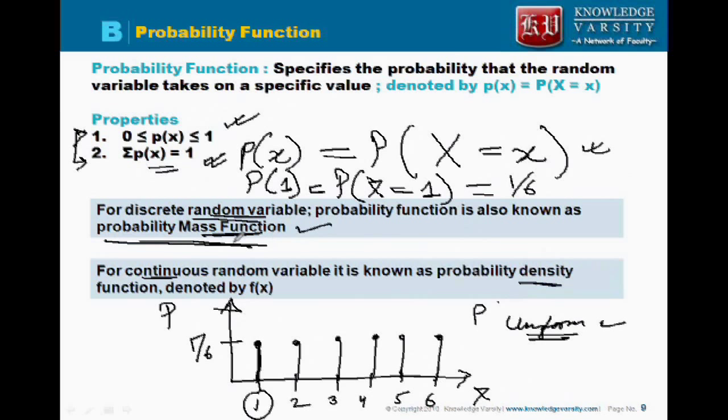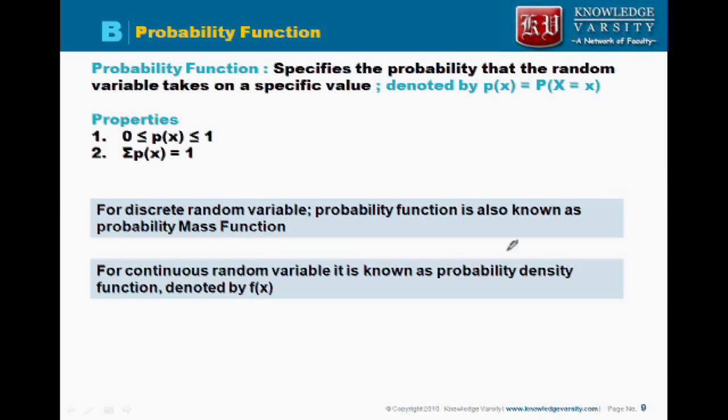Okay, please note that there's a difference between the probability mass function and the density function. In a probability mass function you have probability on the y-axis and numbers on the x-axis. However, in a probability density function, let's say some density function is there, and we are coming up with some value between, let's say, 2 to 3.